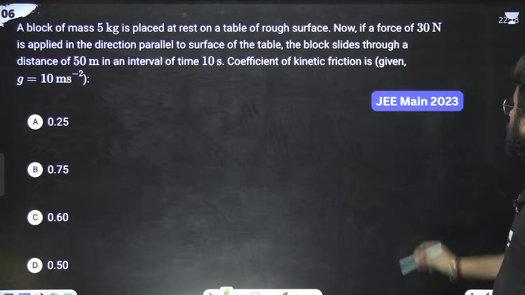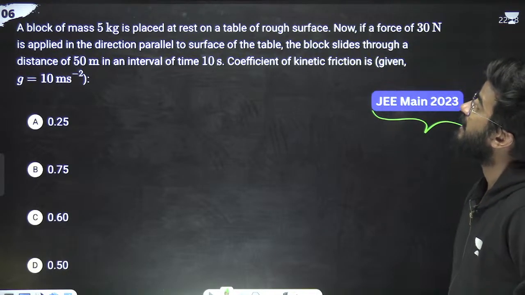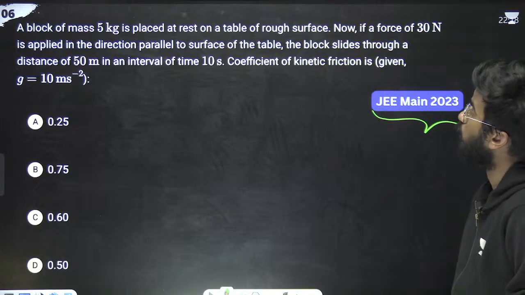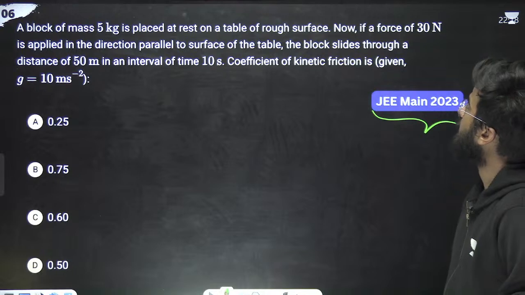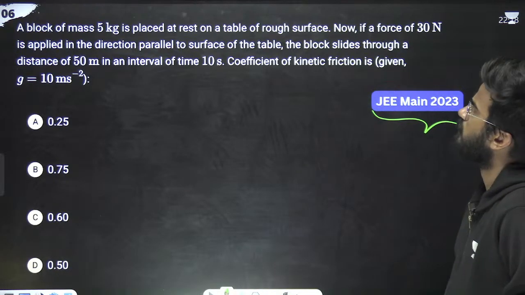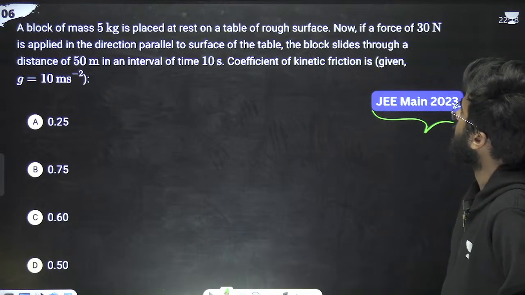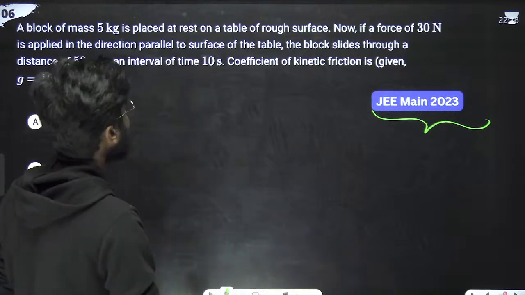Okay. Next problem, JEE 2023. What the question is saying: a block of mass 5 kg is placed at rest on the table of rough surface. Now if a force of 30 Newton is applied parallel to the surface of the table, the block slides through a distance of 50 meters in a time interval of 10 seconds.